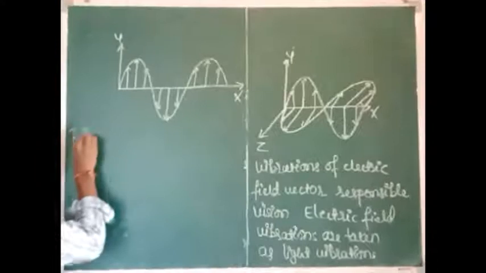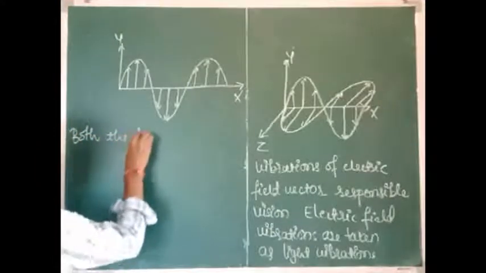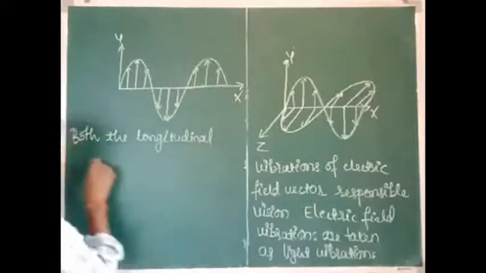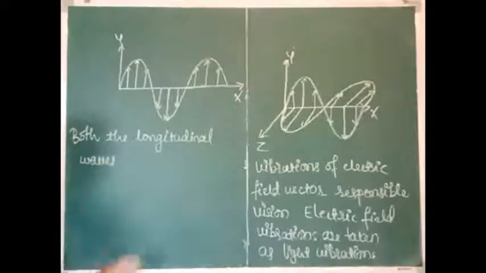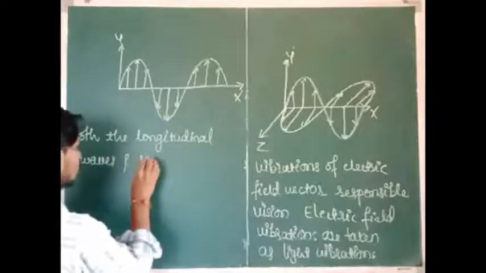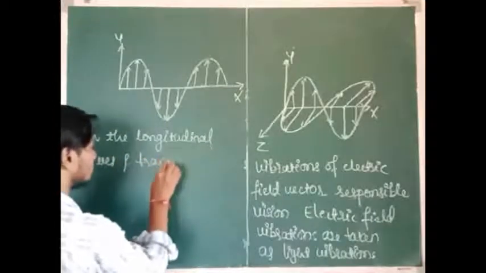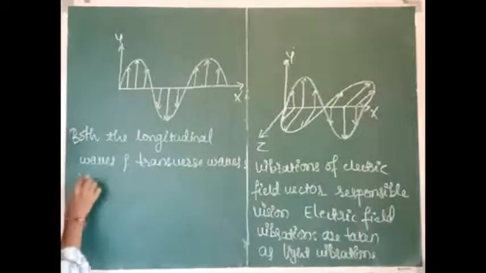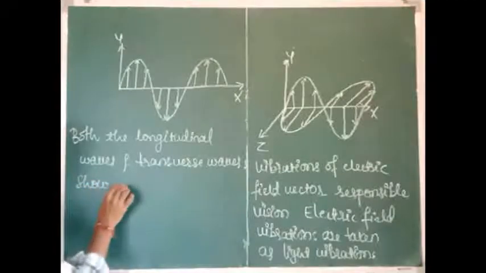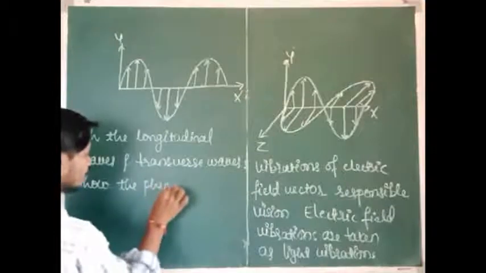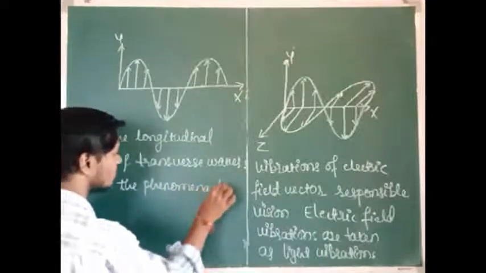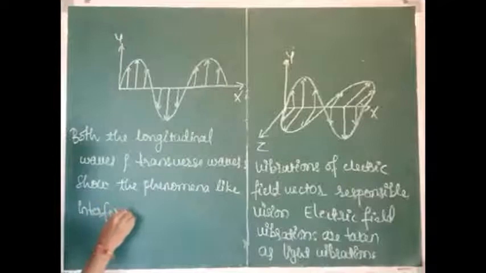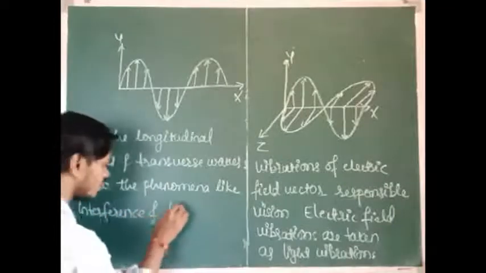Both the longitudinal waves, for example sound waves, and transverse waves, for example light waves, show phenomena like interference and diffraction.